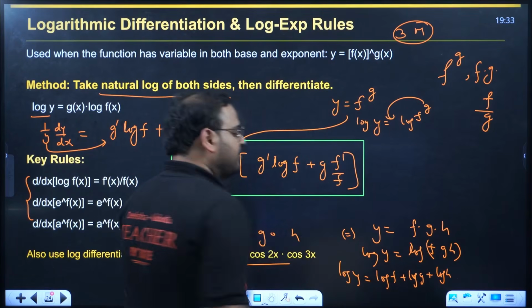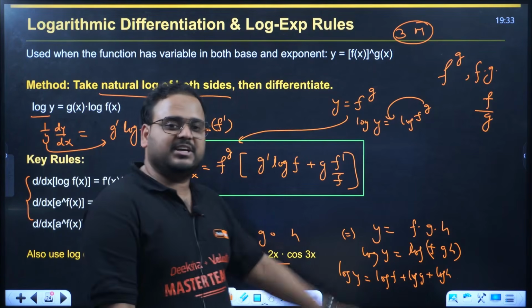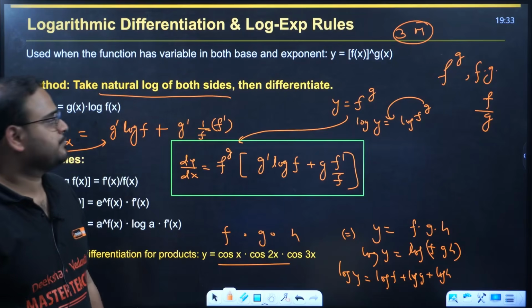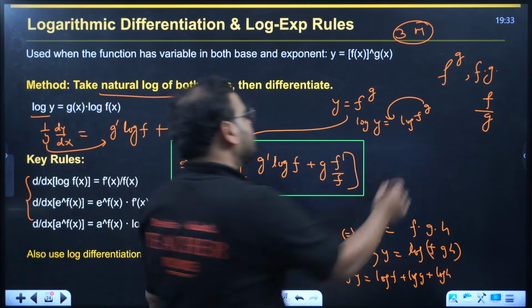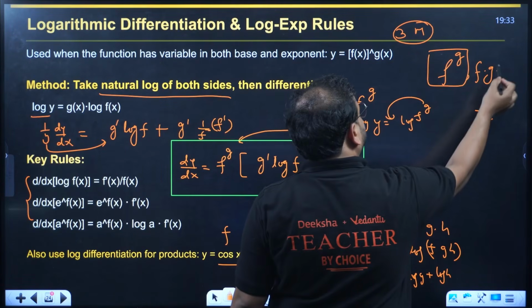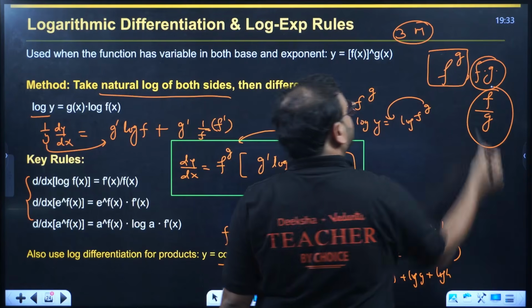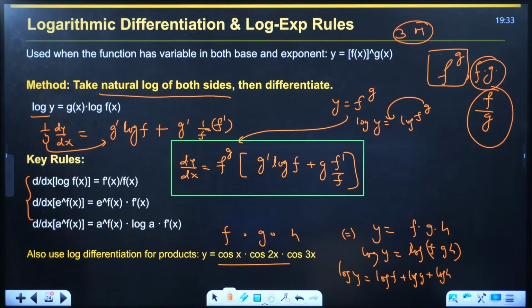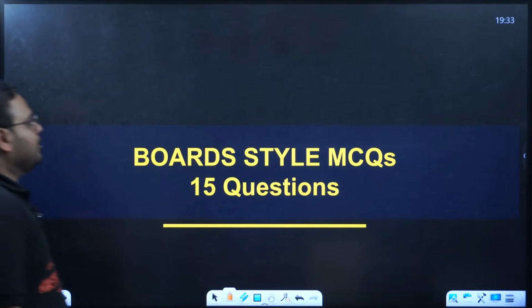Now differentiate it. You will have f dash by f, g dash by g, h dash by h, and y will be again multiplied over here. This is the condition, and it is used in these three cases: f by g, f into g, and f power g. This is an example of logarithmic differentiation. Time to solve questions.